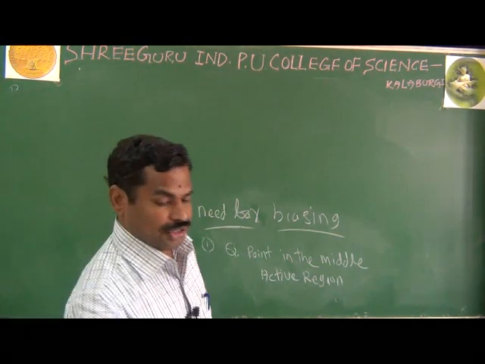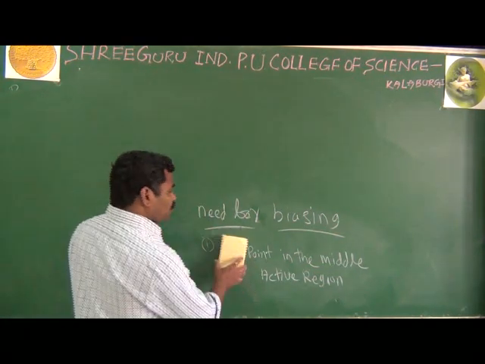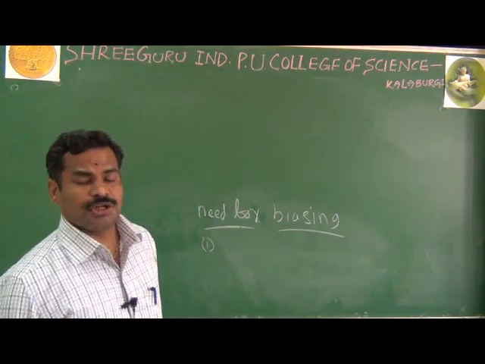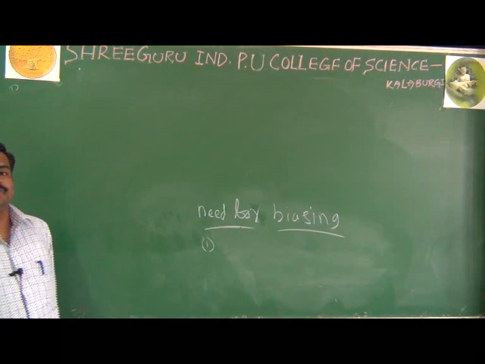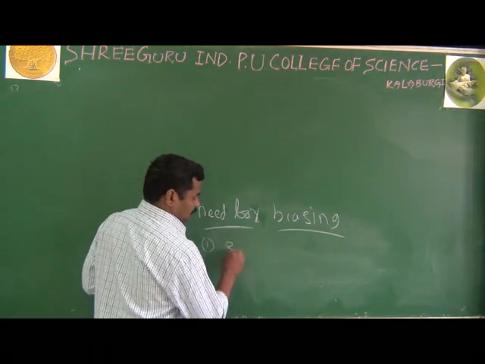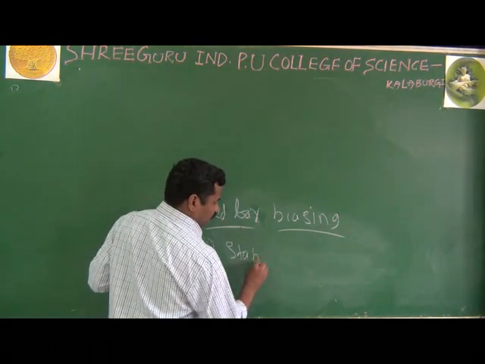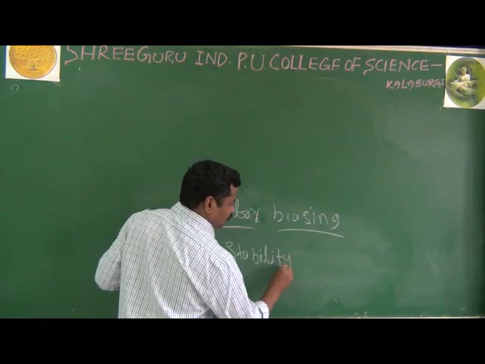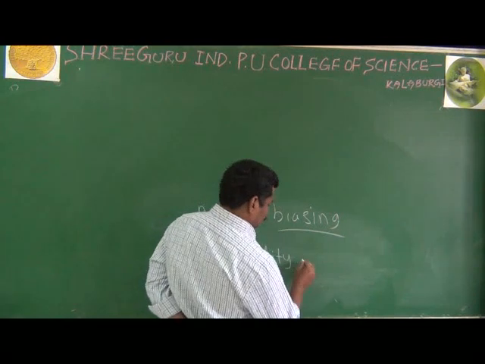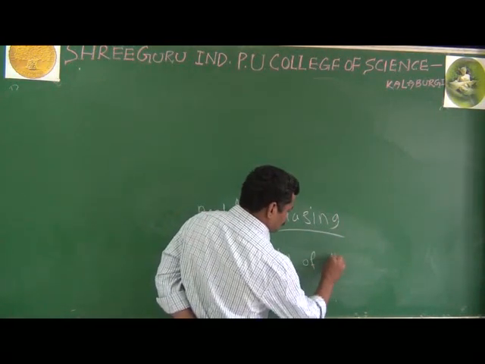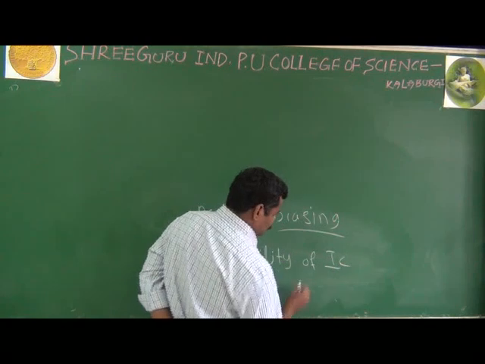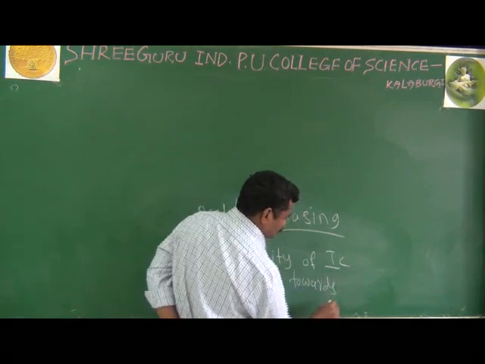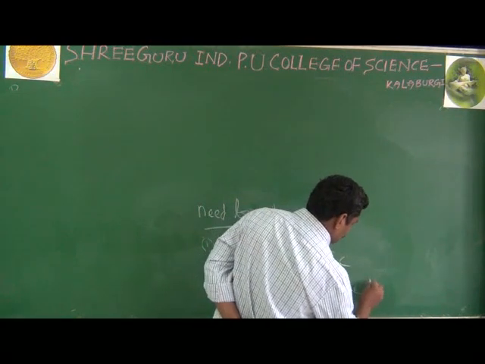And the second point is also important. What is the second point? In the second point, we are giving more importance to the stability of the collector current towards the temperature.